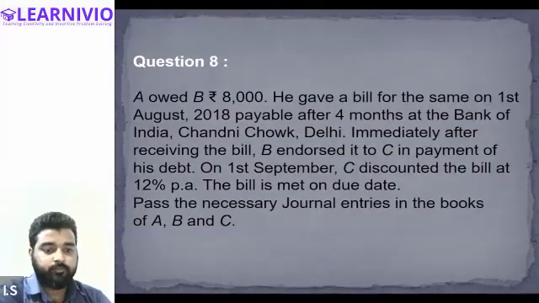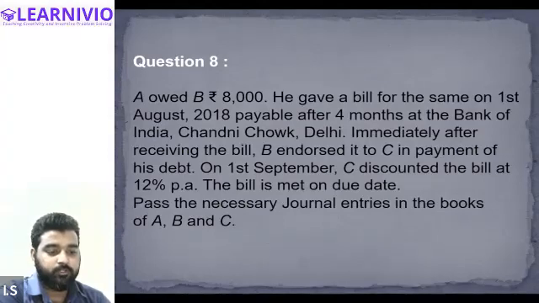All right, everyone. So first of all, we will be passing the journal entry in the book of the drawer. Can anyone tell me who is the drawer in this particular question? A is the drawer or B is the drawer? Who is the drawer of the bill of exchange? So A. A is the drawer of the bill of exchange. Okay, Arisha, who is the drawer in this question? Hamad, Junaid, what do you think? Who is the drawer of the bill of exchange in the question?